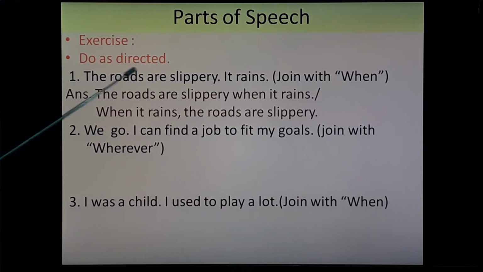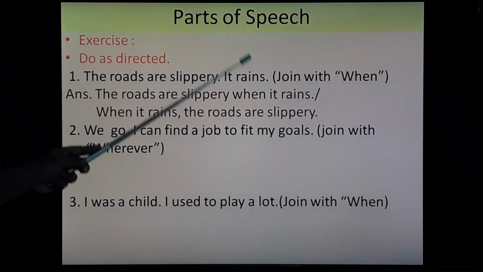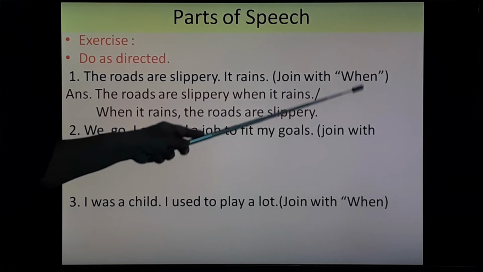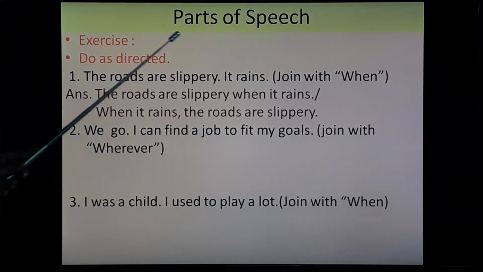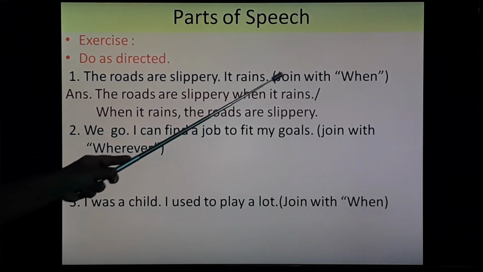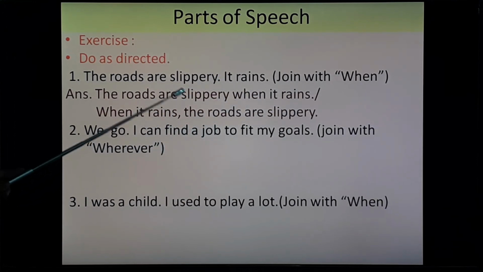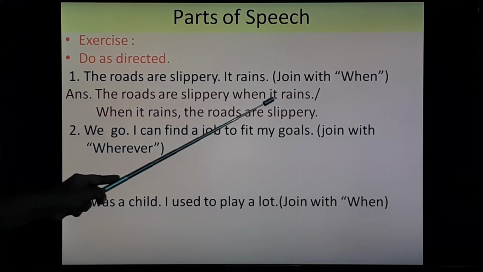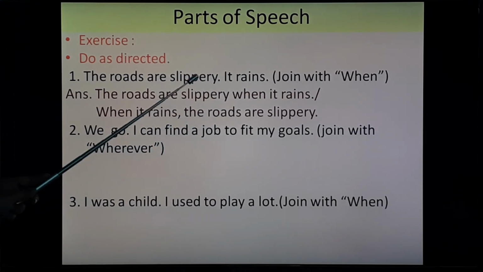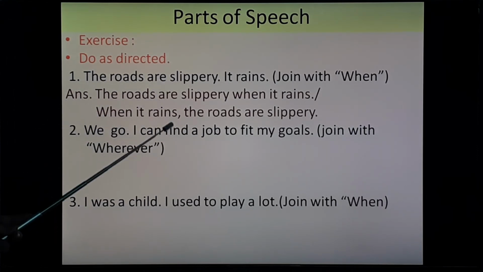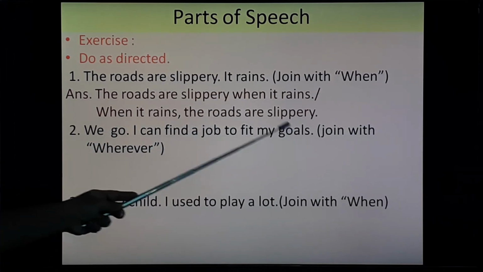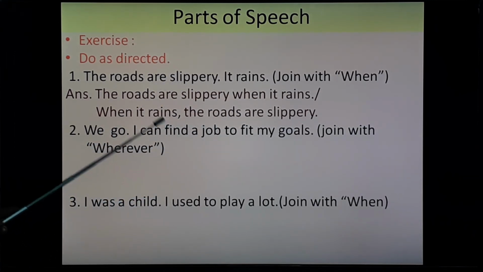First, the roads are slippery, it rains. So here, join with when. So the roads are slippery when it rains. Here two ways you can frame your sentences. So here when is given in between the sentence. Or if you want to put when in the beginning, then this second sentence is correct. When it rains, comma, the roads are slippery. Here the comma is a must because when is given in the beginning.